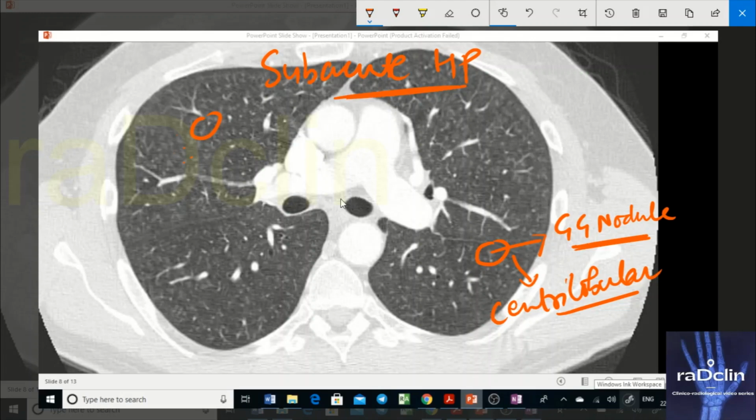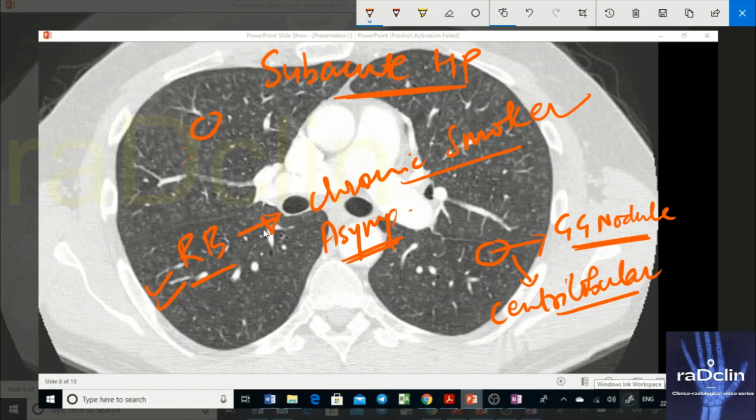And the same findings are going to be present in respiratory bronchiolitis. I'm just discussing this because, if the patient gives a history of being a chronic smoker and is asymptomatic, asymptomatic is important. Why? Because if the patient also has symptoms, then the diagnosis that I will write in a report would be RB-ILD. It will not be RB. This is the difference between RB and RB-ILD. Findings are similar on radiology, but in RB the patient is asymptomatic, in RB-ILD the patient is symptomatic.